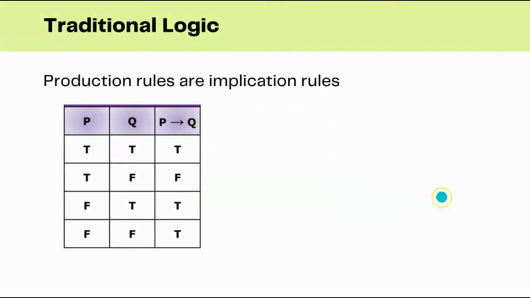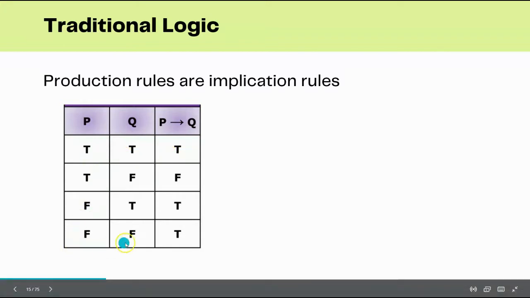And there are some other implication rules also in traditional logic. What we are seeing is P implies Q. This is a single arrow, which we say as if P then Q. In this condition, we can see that when both P and Q are true, it is true.